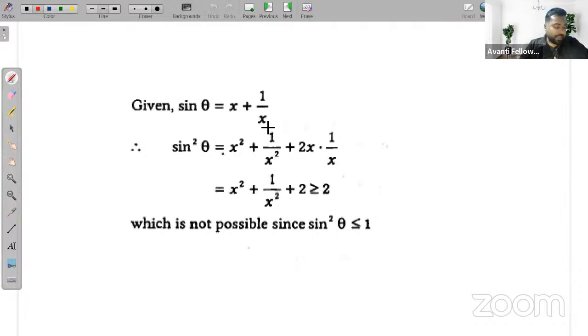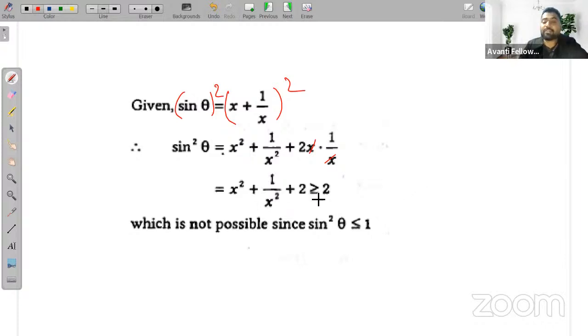Sin theta is given that x plus 1 upon x, right? So if we take square on both sides, squaring both sides, what we are getting? Sin square theta is equal to x plus 1 by x whole square. That is x square plus 1 upon x square plus 2 into x into 1 by x. And here x will be cancelled out. What we are left with? That is actually x square plus 1 upon x square plus 2.